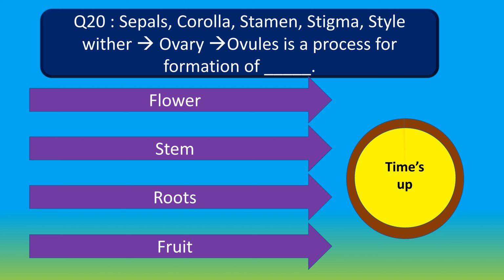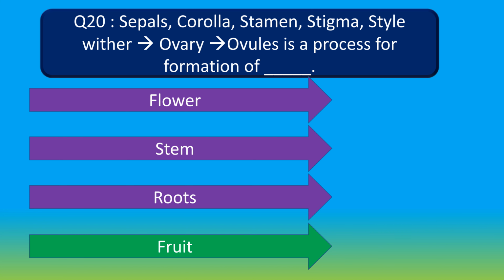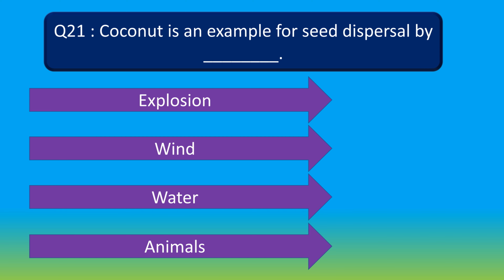Your time is up. And the right answer is fruit. Sepals, corolla, stamen, stigma, style, wither, followed by ovary, followed by ovules is a process for formation of fruit. Moving to question number 21. Coconut is an example for seed dispersal by dash. Option A, explosion. Option B, wind. Option C, water. And option D, animals. Your time starts now.